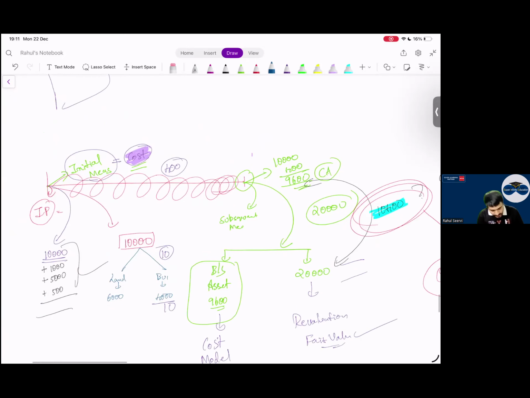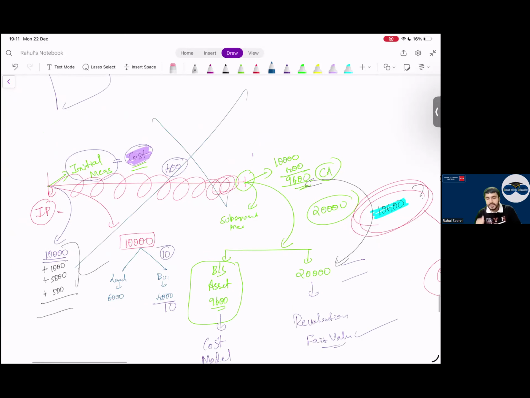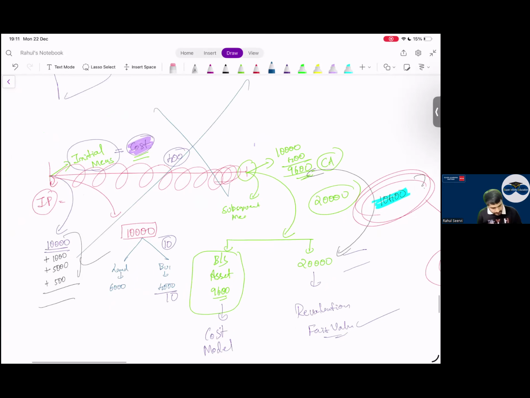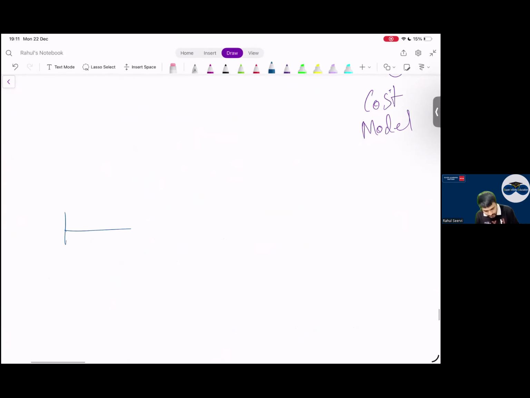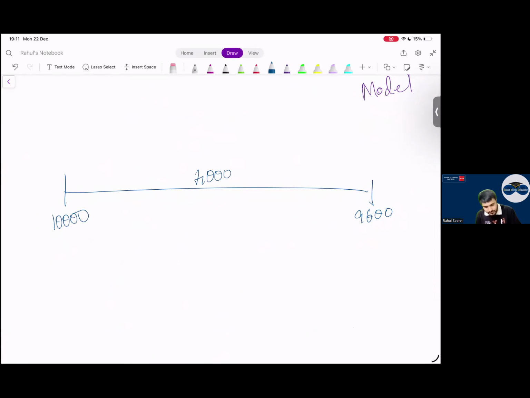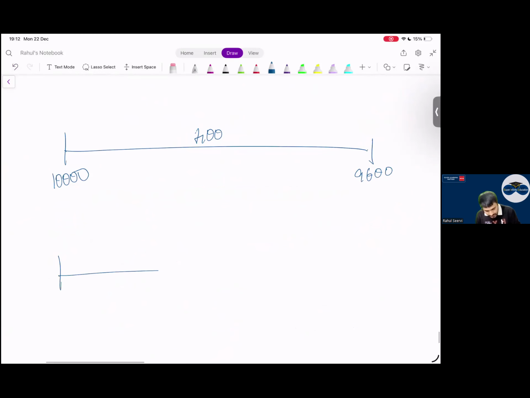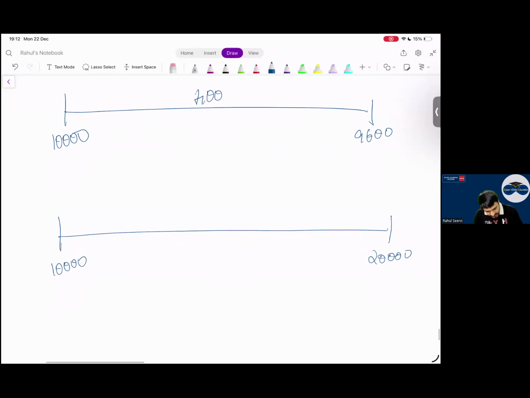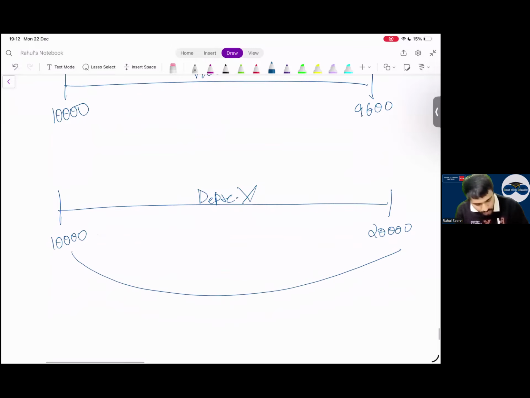Whenever I follow fair value, I will not calculate depreciation. Sir, same example continuing. Now see everyone. 10,000 was the value. How much did you say here? 9,600. What was the depreciation? 400. If I say the company is saying fair value, the company will not charge depreciation here. No depreciation.